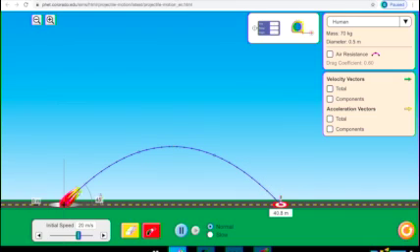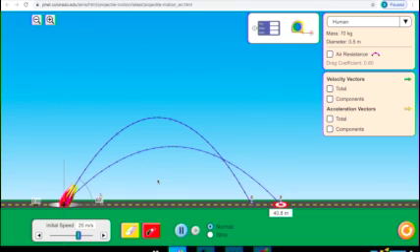Let's launch it at 60 degree. Here we will see that its height is more than the 45 degree launch, but it travels less distance. Therefore, at 45 degree the object goes farthest because of sine 2 theta. 2 into 45 degree is 90 degree and sine 90 degree is equal to 1, which is the highest value.